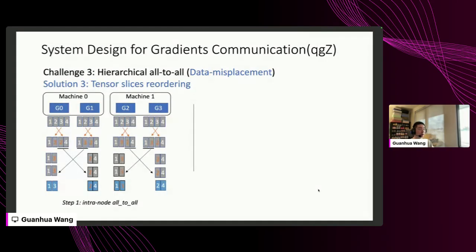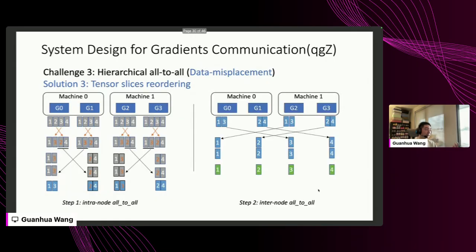So how did we solve this? Basically, we do something called tensor slice reordering before any quantization and any communication. As you can see in the left-hand side figure, after each GPU generates their local gradients, we first swap the gradient chunks within each local GPU. Here we swap the order of gradient chunks 2 and 3, shown as those orange arrow lines. After that, we do the intra-node all-to-all and reduction, and then the inter-node all-to-all and reduction. Now you can see everything works perfectly and correctly.